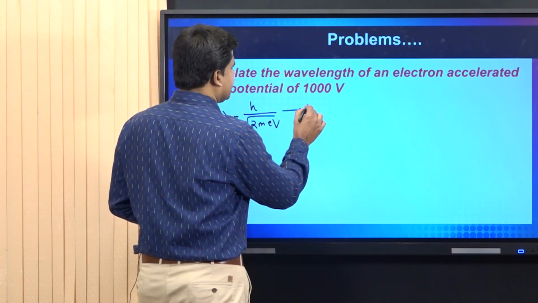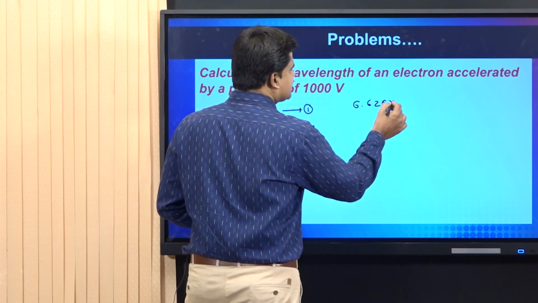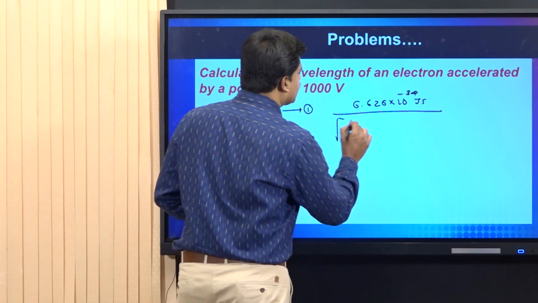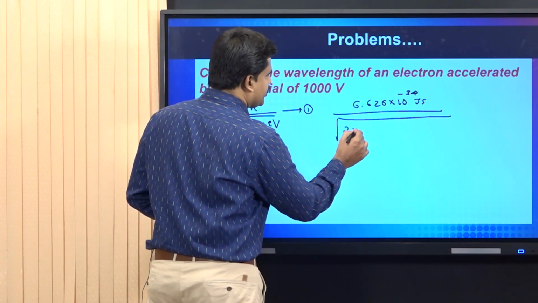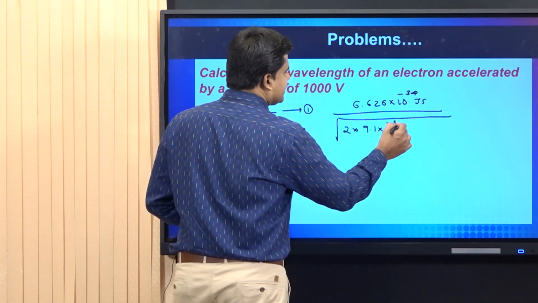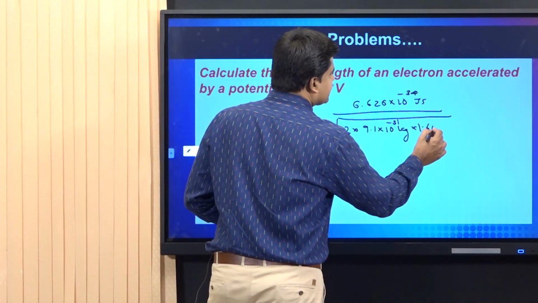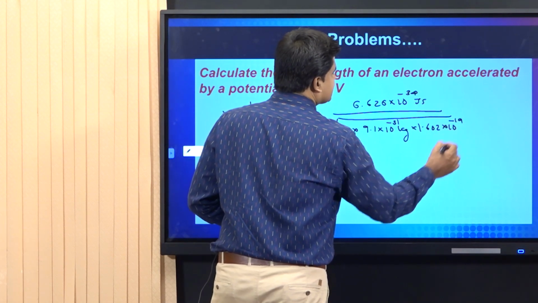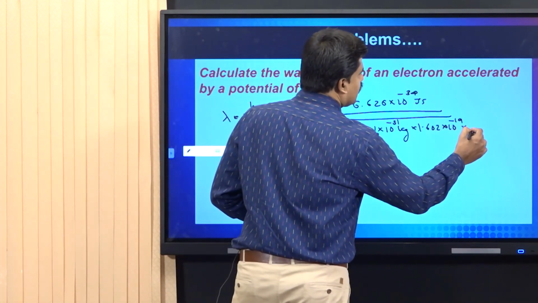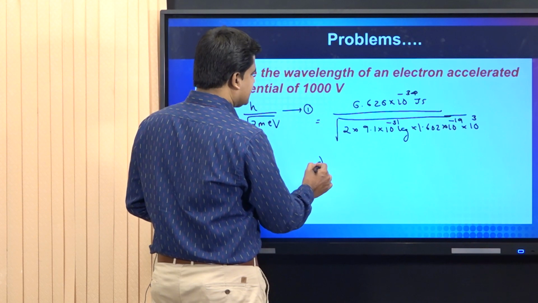Here, in equation number 1, h is Planck's constant, so I am putting the value as such: 6.626 into 10 raised to minus 34 joule second divided by, inside the root we have to put some parameters, 2 into mass of electron, that is 9.1 into 10 raised to minus 31 kilogram, multiply with the charge of electron, that is 1.602 into 10 raised to minus 19 coulombs, multiply with the applied potential, that is 1000 volt, that is 10 raised to 3 volt. On solving this, we will get the lambda.